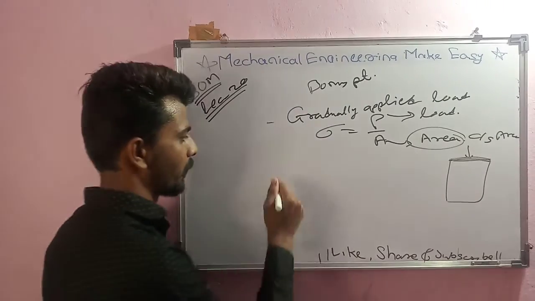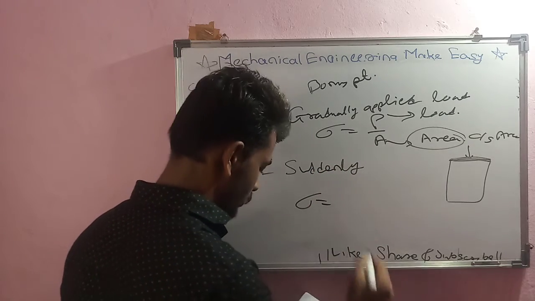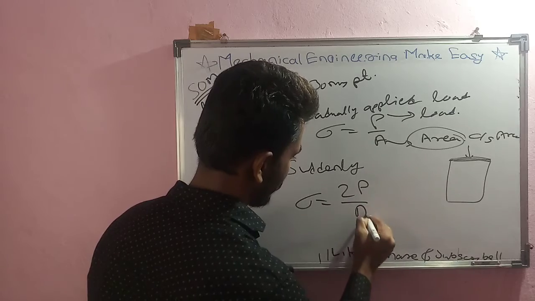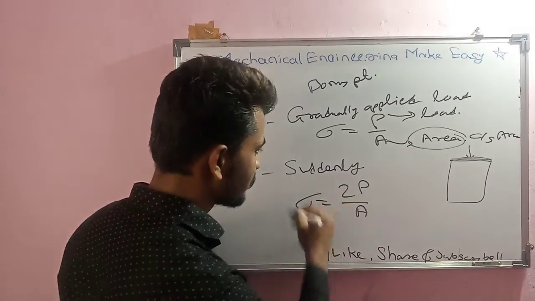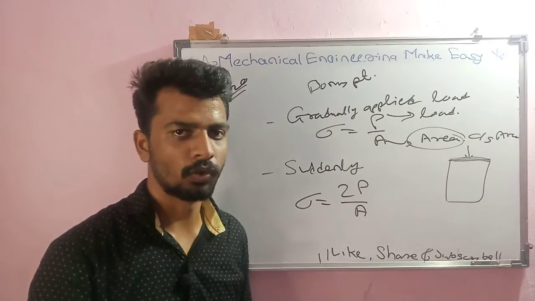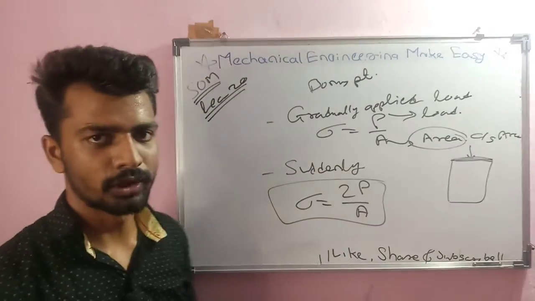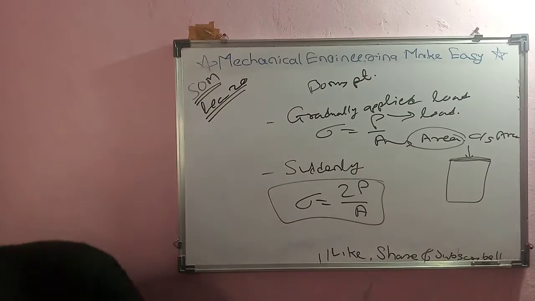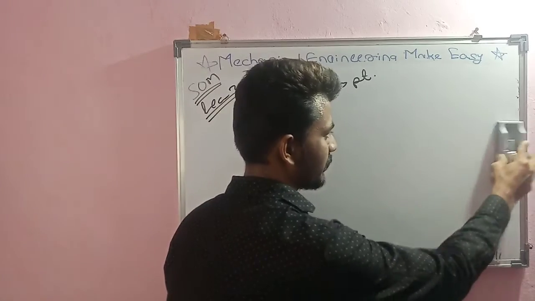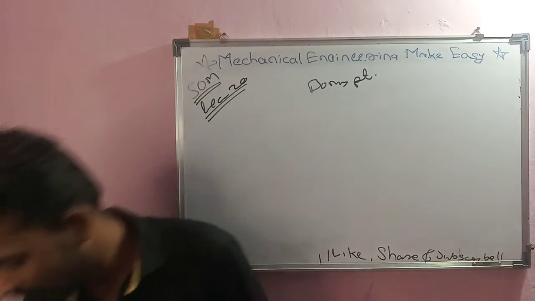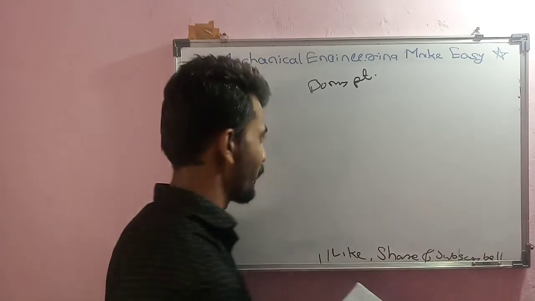Then next is suddenly applied load. If we are applying load suddenly, then in that case sigma will be just twice P by A. It means that in the gradual case we are increasing from 0 to say 50 Newton, but in this case we have suddenly applied a 50 Newton load, so ultimately stress will be doubled. These are two cases we have studied, and the next case is impact load. Impact loading is a very popular case. In a number of cases we use impact load, such as in bending and forging; there are a number of applications of impact load.